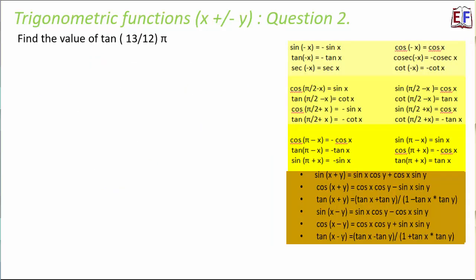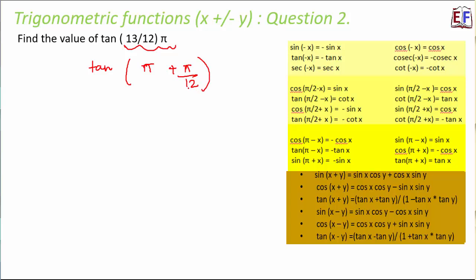Let's try one more question. Find the value of tan 13 by 12 pi. So what's the strategy that we will follow to solve this question? 13 by 12 pi. We want to write it either in the form of pi by 2 plus minus x or in the form of pi plus minus x. Looking at this value 13 by 12 pi, writing it in the form of pi plus minus something would be better. So pi plus pi by 12 gives us 13 by 12 pi.